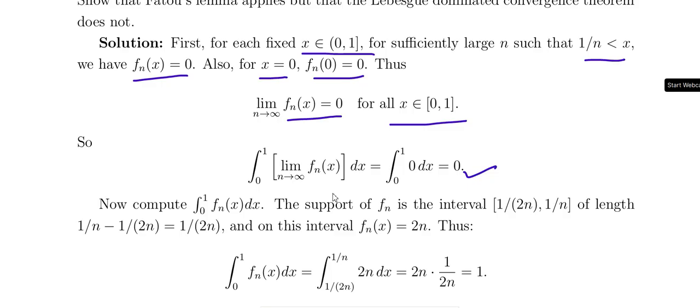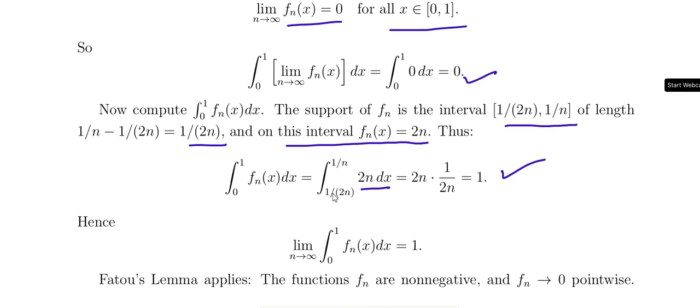And for f_n on the interval 1/(2n) to 1/n, that is defined as 2n. The length of this interval is 1/(2n). On this interval, f_n(x) equals 2n. So the integral from 1/(2n) to 1/n of 2n dx; applying the limits to 2n times x, that value is 1, isn't it? So the limit as n tends to infinity of the integral is 1. This result and that result are both different.